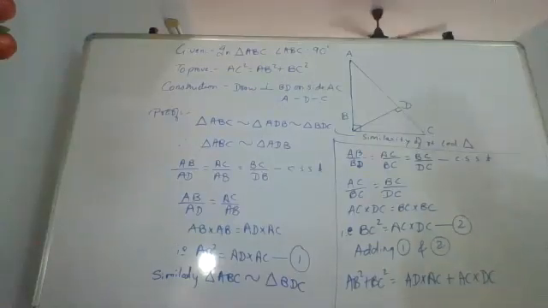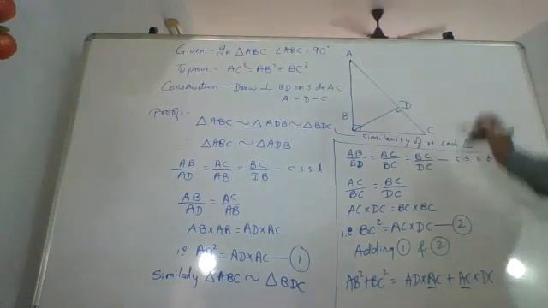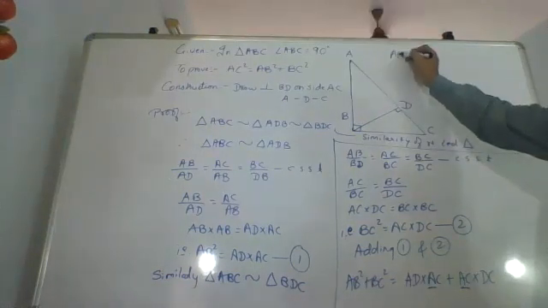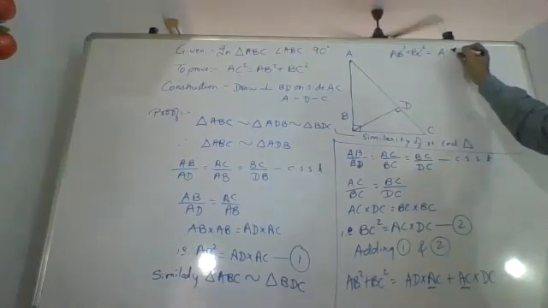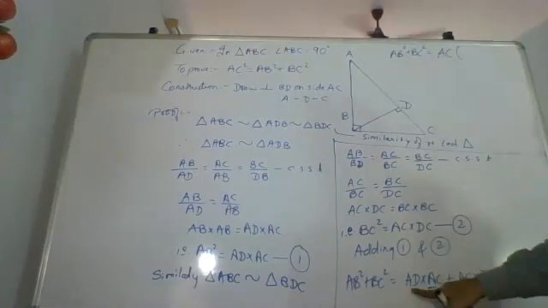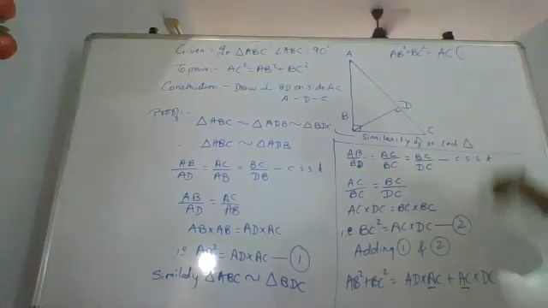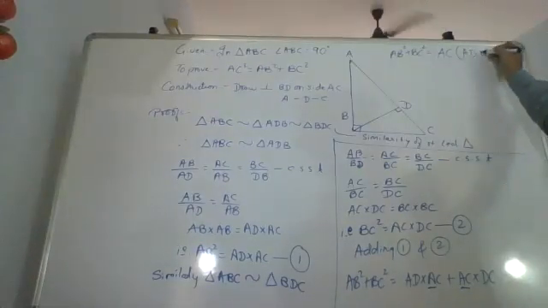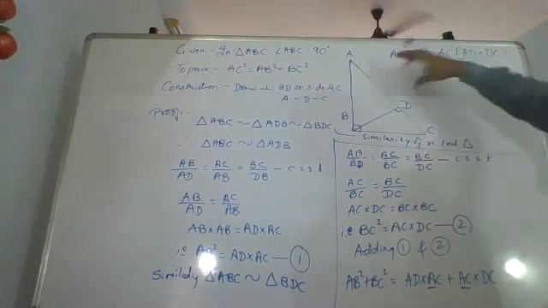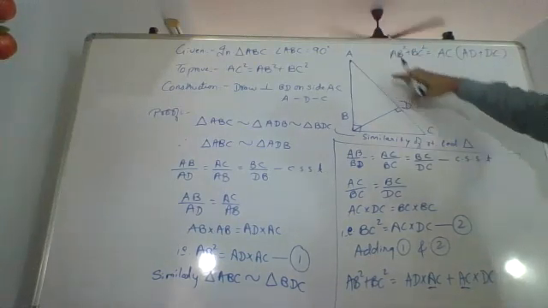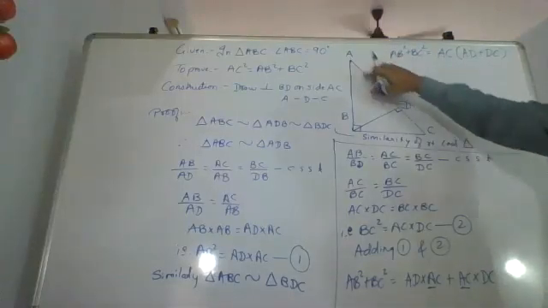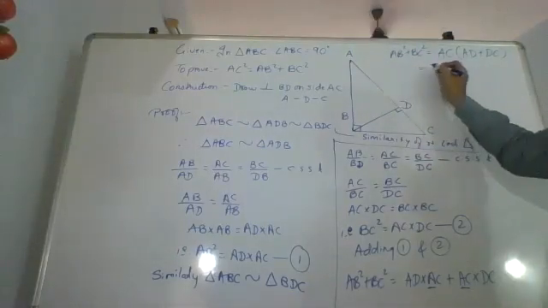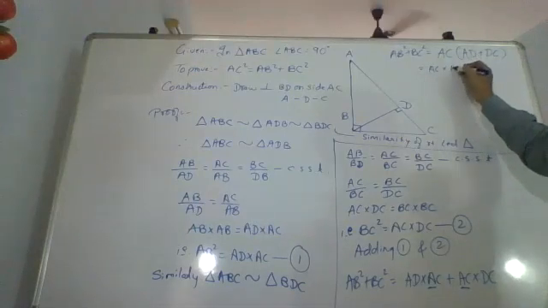Now from this, AC is common, comes outside. I'm left with AD plus DC. Now what is AD plus DC? It is nothing but AC. So it equals AC into AC.